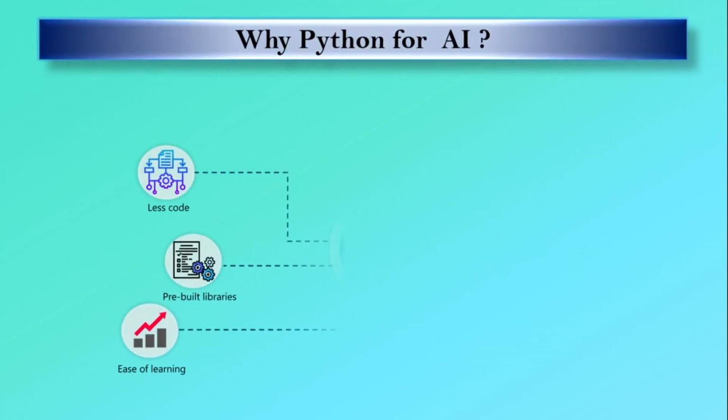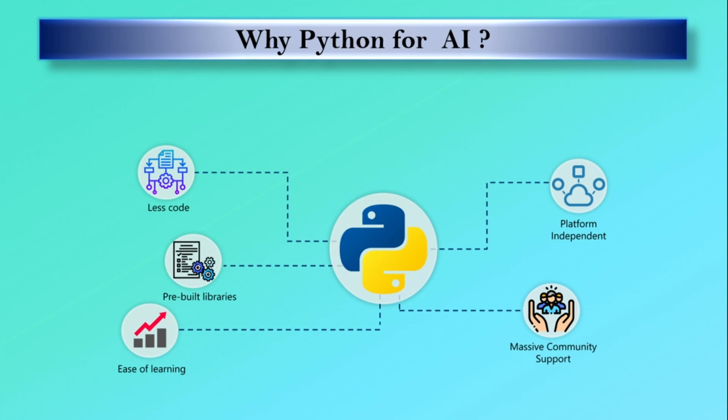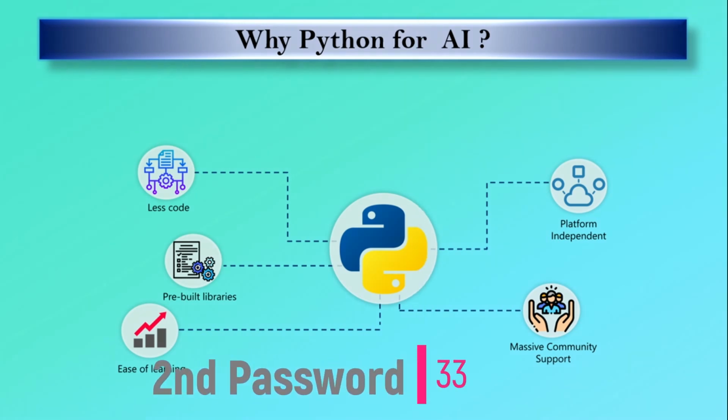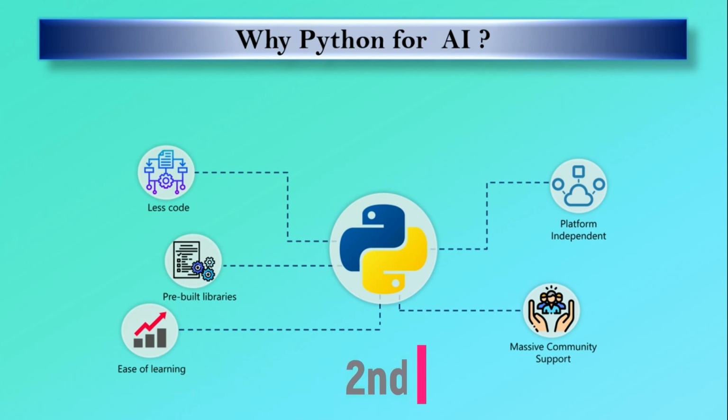Then, why do we use Python for artificial intelligence? The first reason is that less coding is required. Artificial intelligence has a lot of algorithms. If we implement artificial intelligence in any code or program, there are going to be machine learning and deep learning algorithms involved. Testing all of these is a very tiresome task. That's why the Python language has a check-as-you-code methodology, which uses the process of testing.